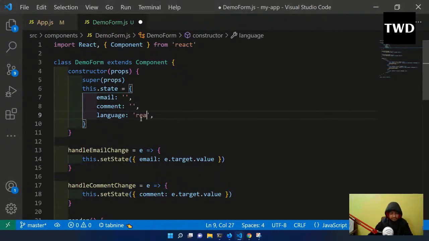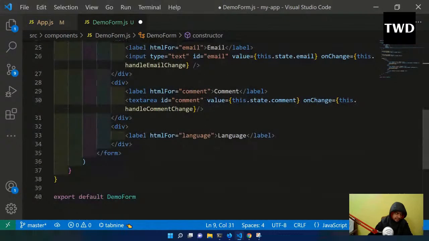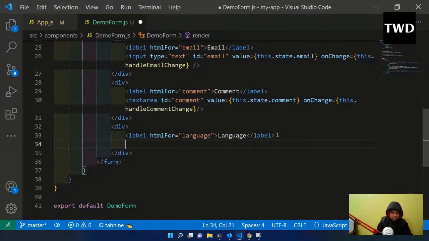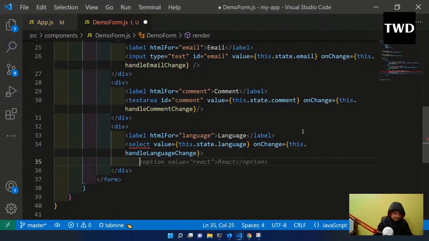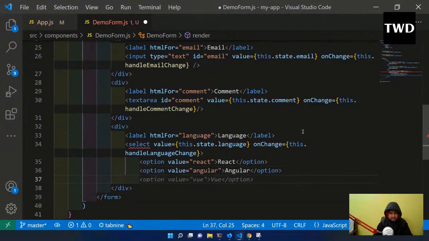I'm giving it React for a reason, we'll understand why. So the drop down is a select with value this dot state dot language, and onChange is this dot handle language change. Same thing here, and options will be inside of it: option React is React, option Angular is Angular, anything you can do.